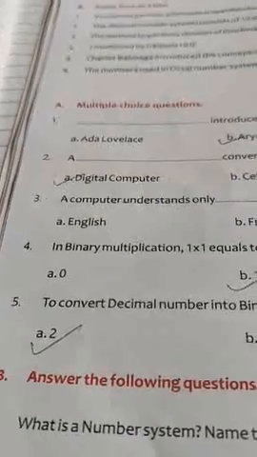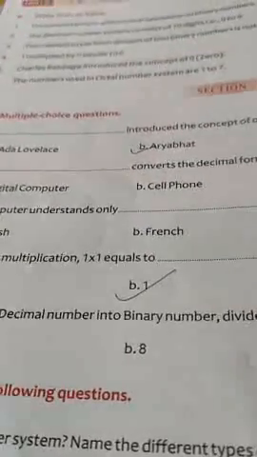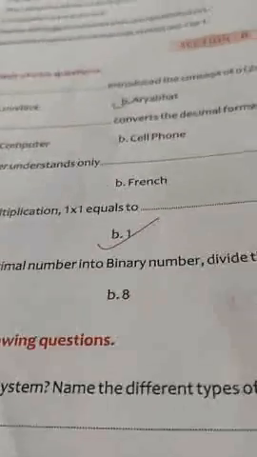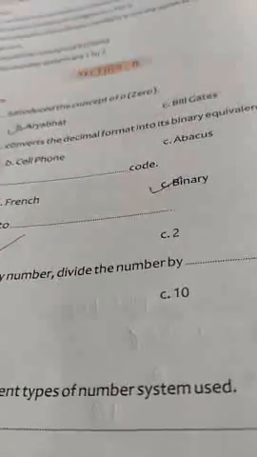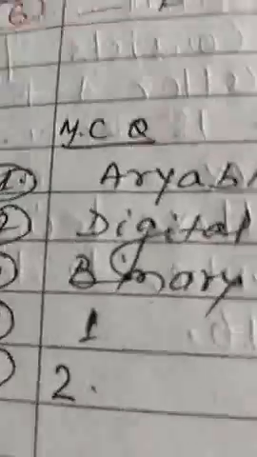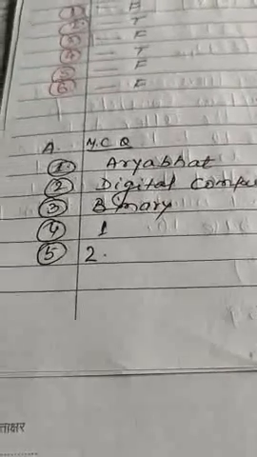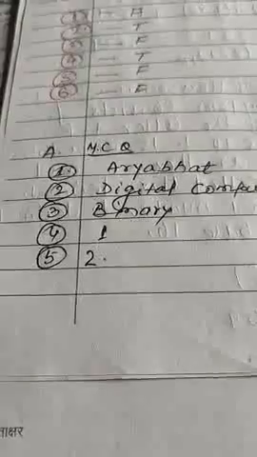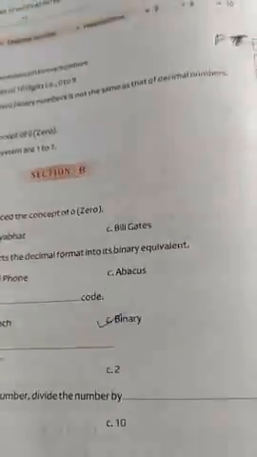Fourth, in binary multiplication, 1 multiplied by 1 is equal to 1. And fifth, to convert decimal numbers into binary, divide the number by 2. So the MCQ answers are: first Aryabhata, second digital computer, third binary, fourth 1, and fifth 2. Now here are some question answers.